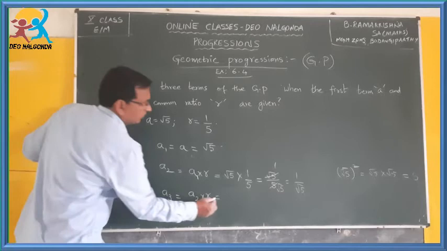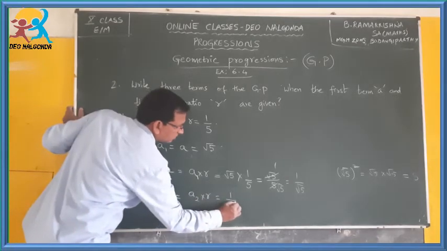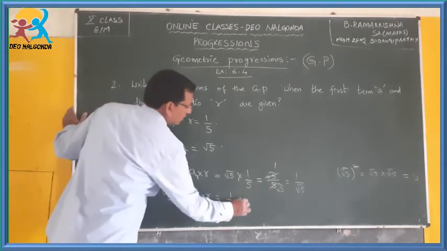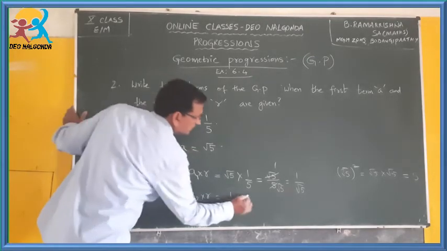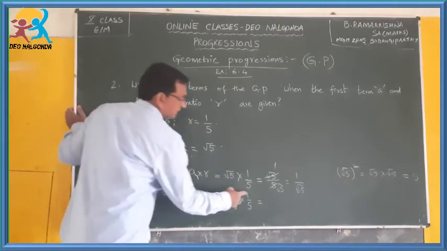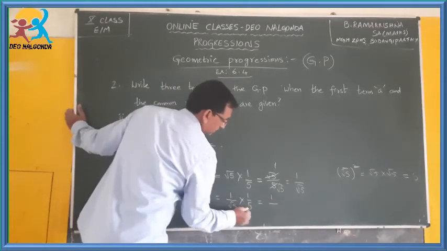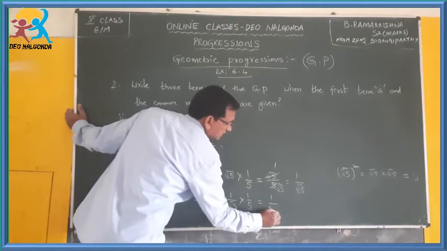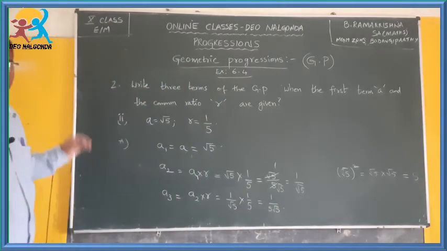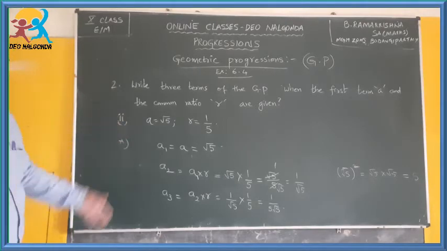How much did you get? 1 by root 5 is A2, into how much is this R? 1 by 5. So, multiplying the numerators and denominators, 1 by 5 into root 5 is 5 root 5. So, these are the 3 terms in this GP.